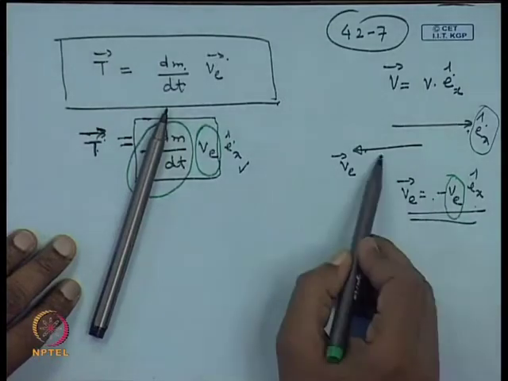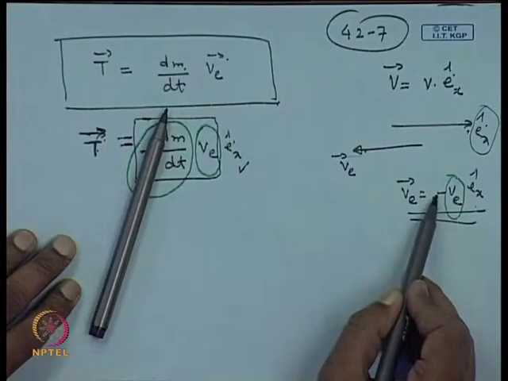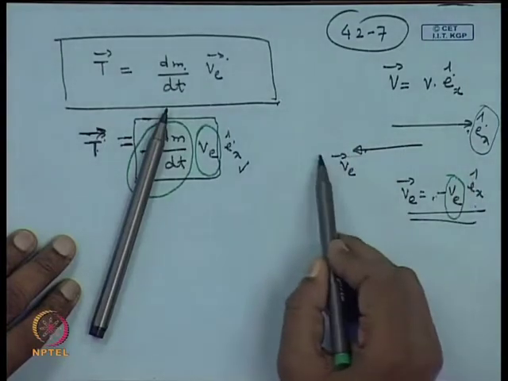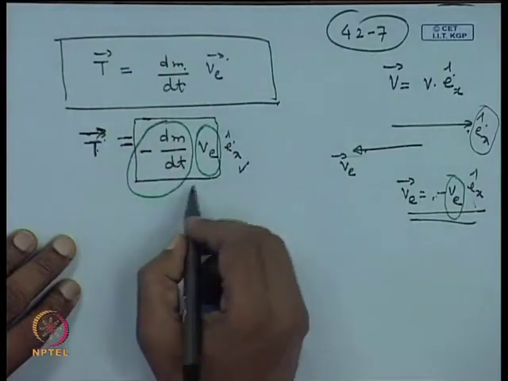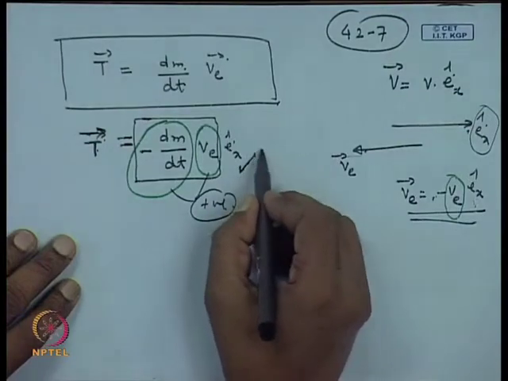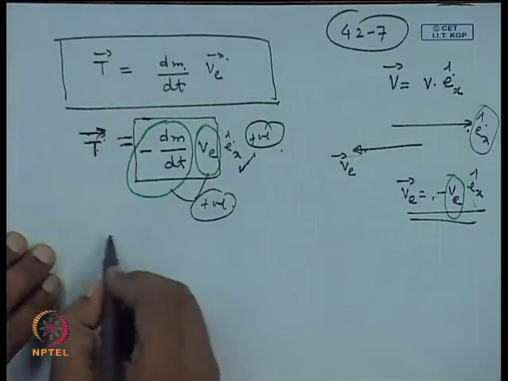The minus sign appears because this is in the opposite direction, so this is minus e x cap, the unit vector in this direction. So, this whole quantity is positive, and e x is already chosen as a positive direction. So, what does it say? That the thrust